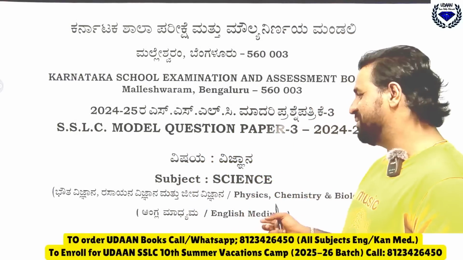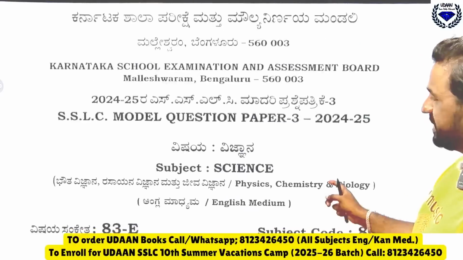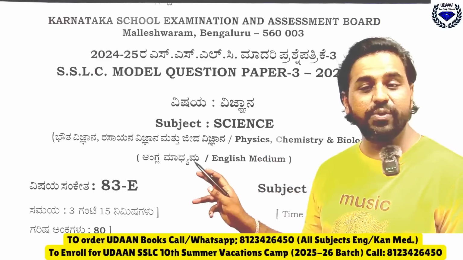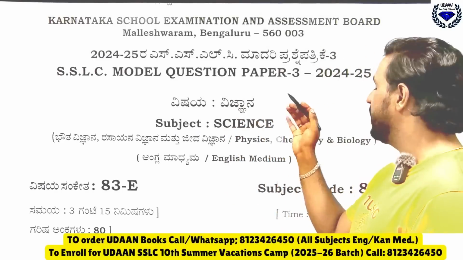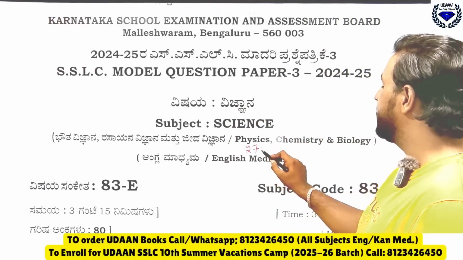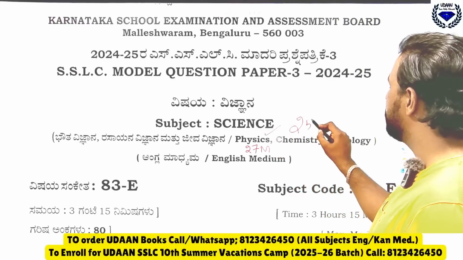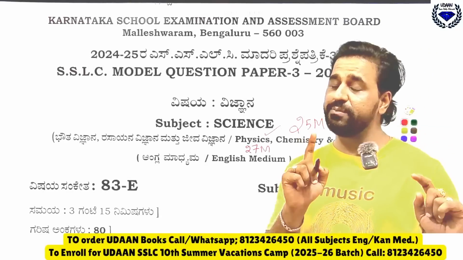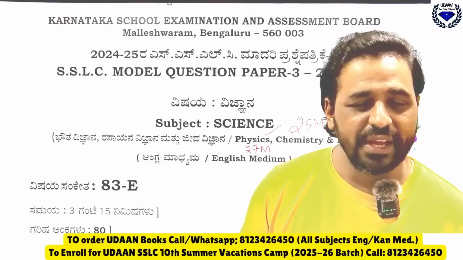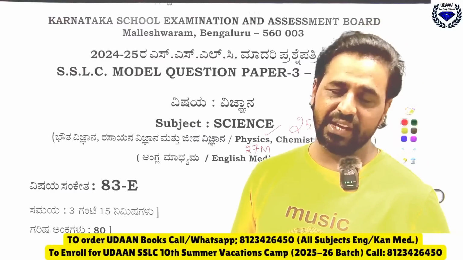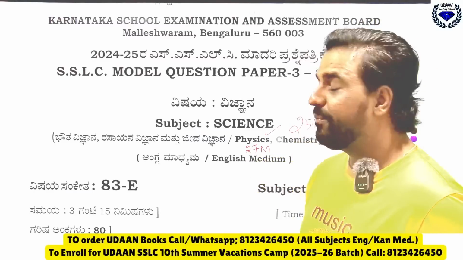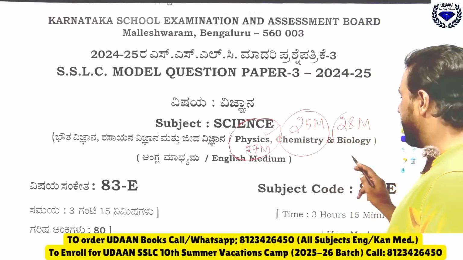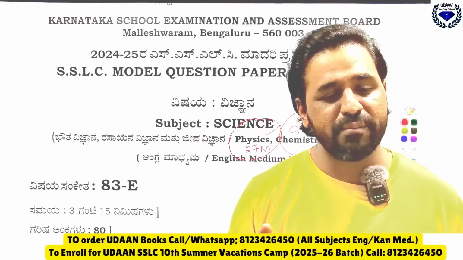Let us begin with the discussion. Yesterday I did physics, so you can go and see all the key answers. You know that the Karnataka School Examination Assessment Board expects 27 marks from physics, 25 marks from chemistry, and 28 marks from biology. Keeping this in mind, you should be able to study. Here, if you study everything, you get 27 marks in physics, similarly 25 in chemistry and 28 in biology, that is 28 marks you can expect.